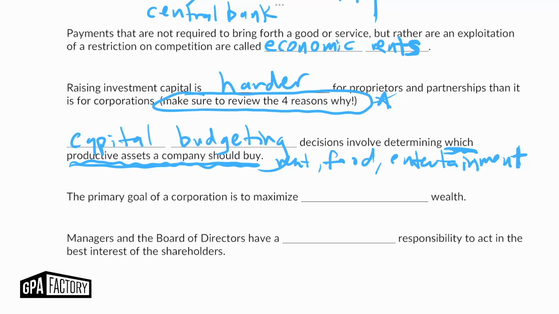Now, capital structure decisions is how are we raising that money between something like debt or equity. Should we issue some bonds? Should we issue shares of stock? That would be capital structure. And then working capital is just making sure that we have enough cash on hand and a low amount of obligations in the near term relative to how much cash or current assets we have. Now, the primary goal of a corporation is to maximize shareholder wealth. We want to make sure that we are maximizing that stock price.